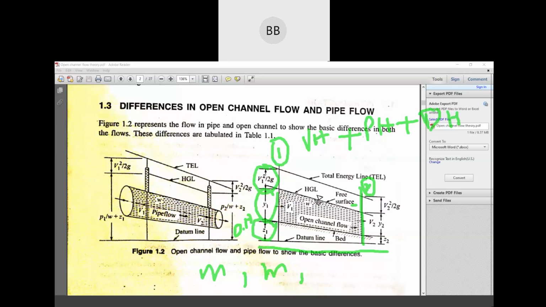If you substitute the velocity unit and the acceleration due to gravity unit, you will get the unit meter. So that's why we say velocity head. Though it's energy we are calculating, we are calculating it in terms of head, the total energy in terms of water head. So whatever total energy you get will also be in meter.